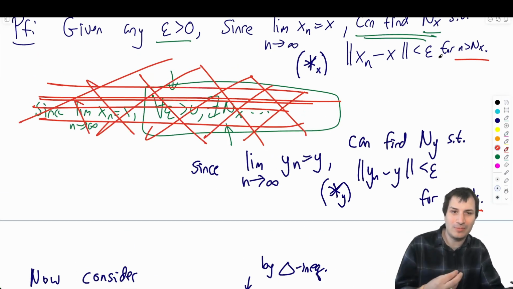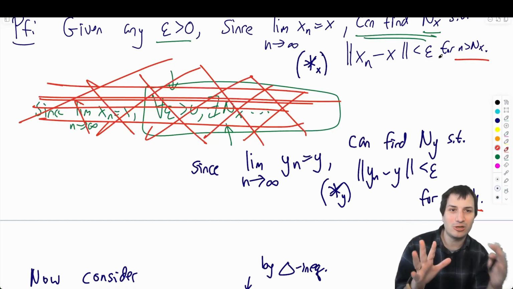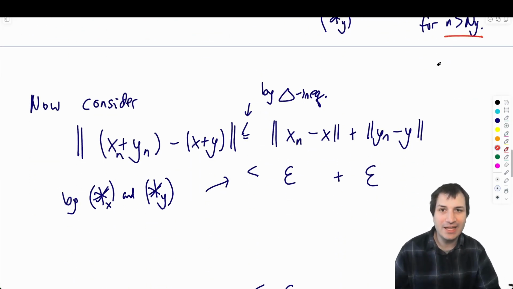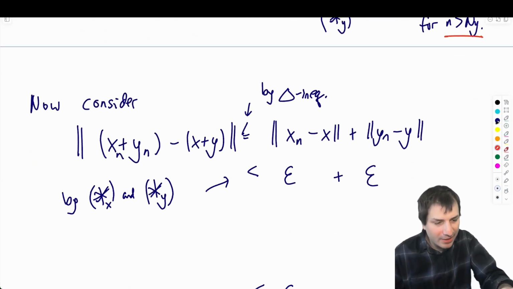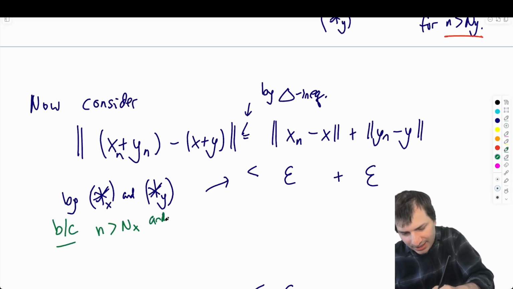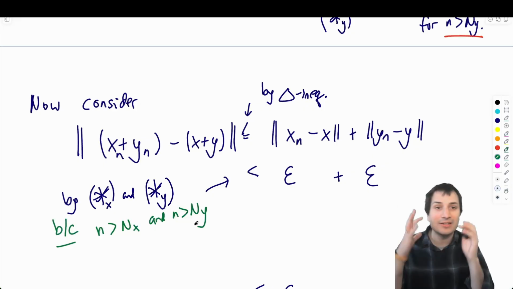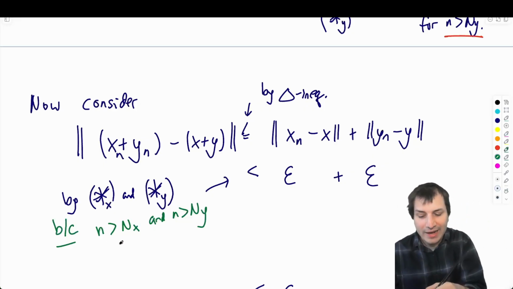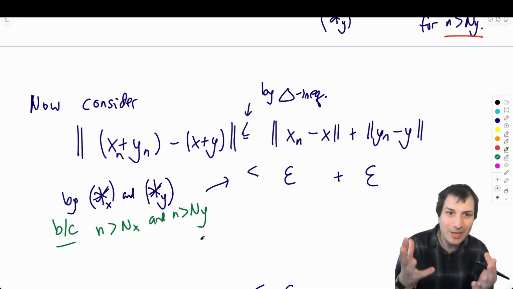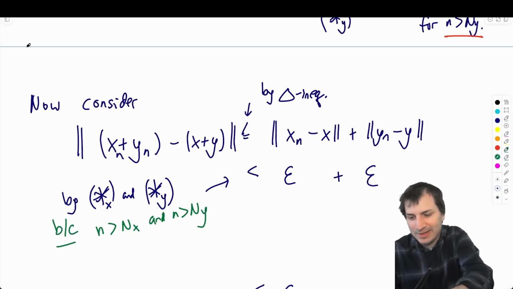And this is another thing people have been missing, talking about the qualifiers on the n's. You need to make sure you talk about for which n this is true. So what I'm going to say here is star x and star y, and then I'll write because n is bigger than nx and n is bigger than ny. If I include that, then it's correct. Why is it true that n should be bigger than nx and bigger than ny? I need to somehow explain why this is true, and I left a little bit of space right here to do that.